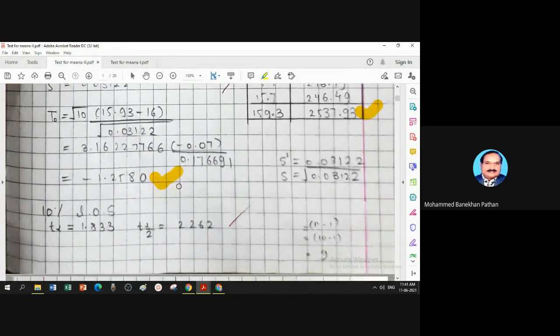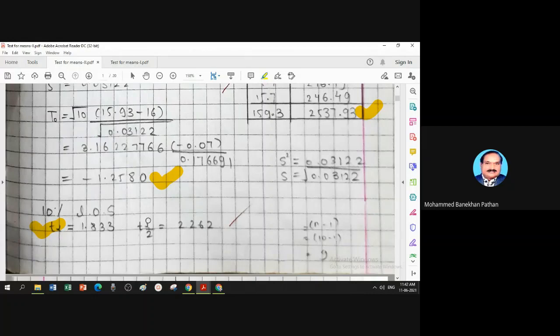Now, after getting a calculated value with given level of significance, we find the table value with alpha and with alpha by 2. Why are these two numbers obtained? When I write T alpha, H1 is one-sided, maybe greater or maybe smaller.